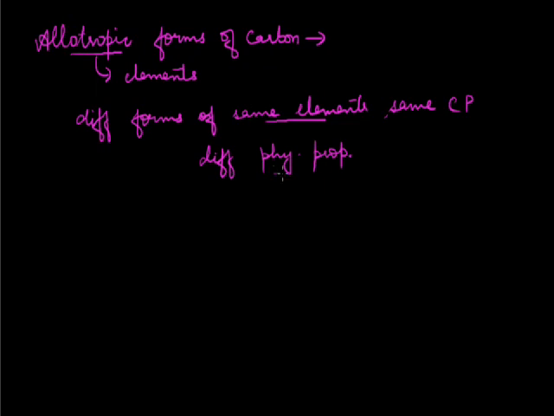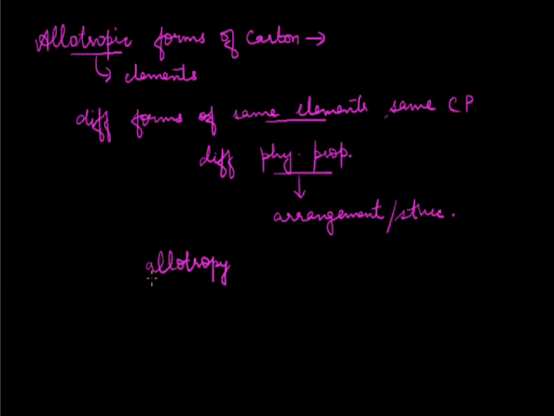The difference in physical properties is basically due to the different arrangement of particles, or we can simply say due to different structures. And this phenomenon, by virtue of which an element exists in more than one form, is known as allotropy. So the property is allotropy, and the different forms are known as the allotropes of that particular element.